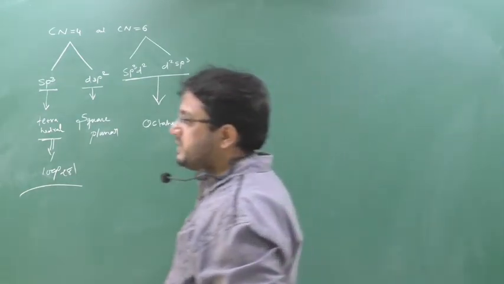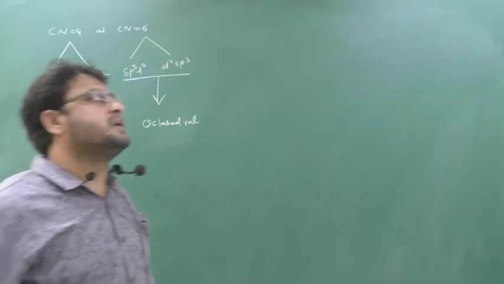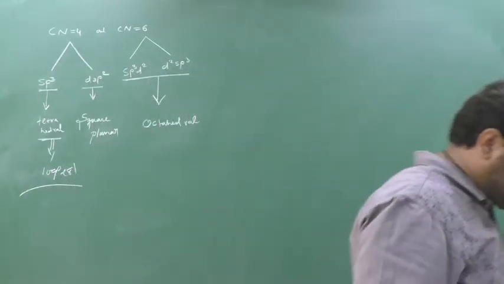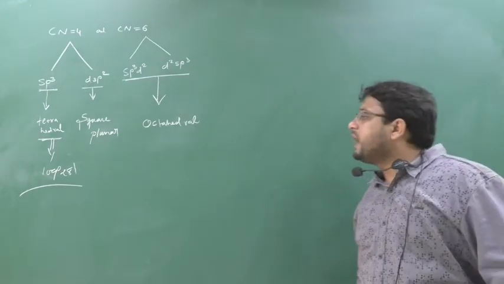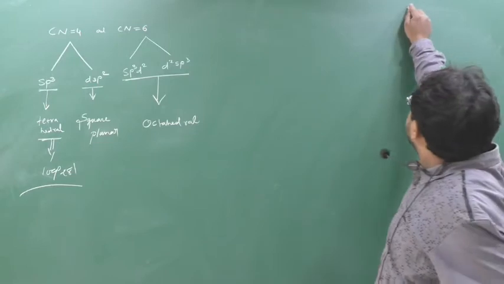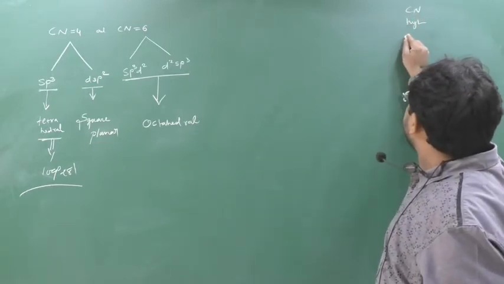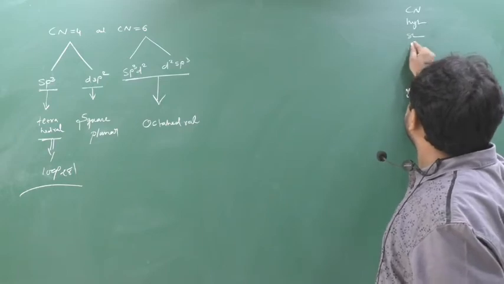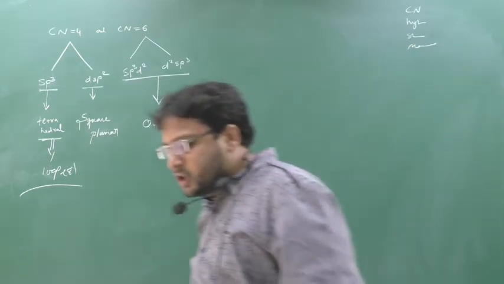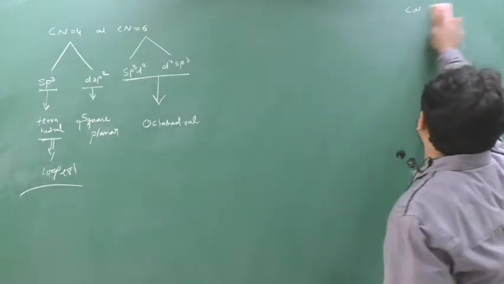And in coordination number 6, the hybridization is of two types, sp3d2 or d2sp3, and the shape will be common, that is octahedral. Clear? Here the question will remain the same. They will ask you coordination number, hybridization, shape, and magnetic property. Yes or no?